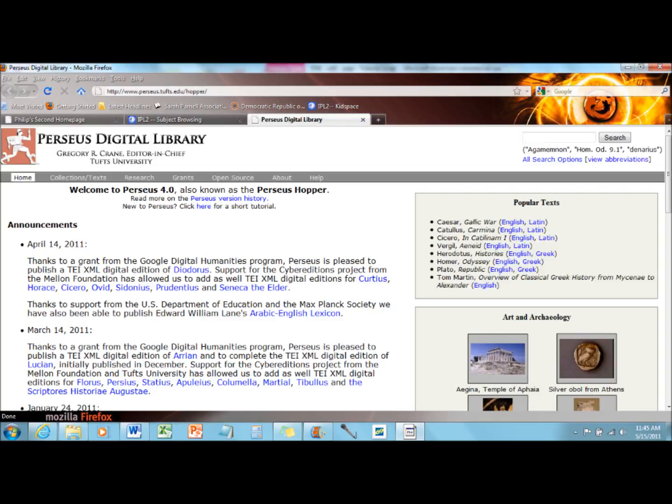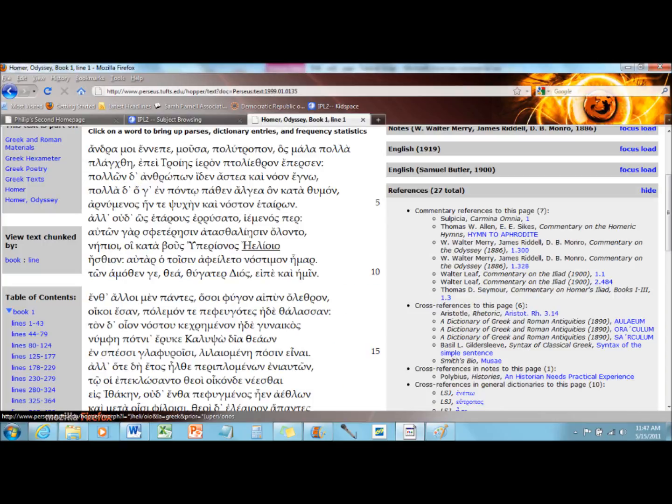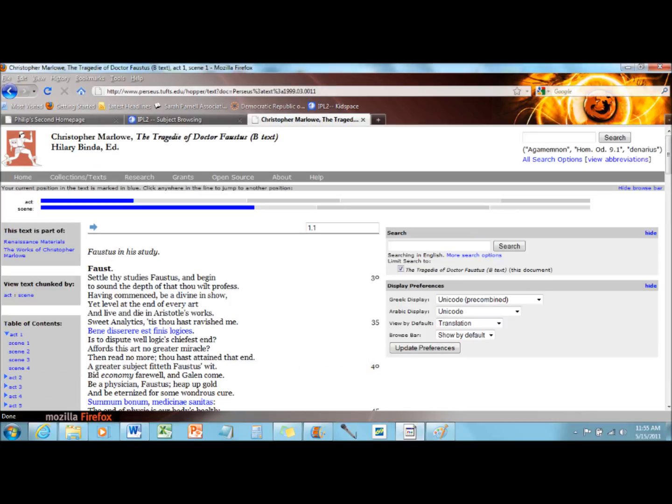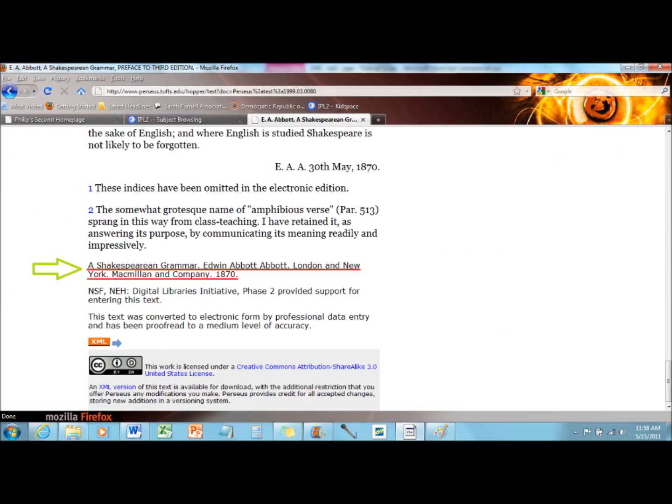Look at this website. It is a digital library dedicated to ancient literature and historical texts. It includes Homeric verse in the original Greek, actual accounts of experiences during the American Civil War, full texts of plays by authors such as Shakespeare and Marlowe, and much more. Most important, every entry on this website is documented. You can see a citation for the original print document, and usually the name of the person who digitized it.